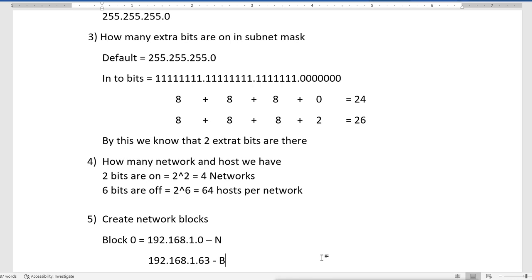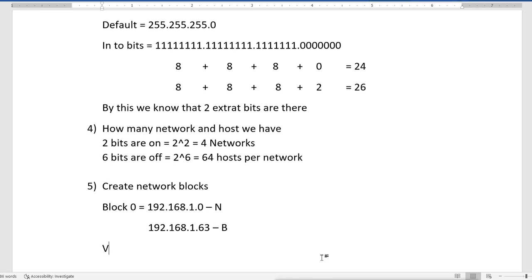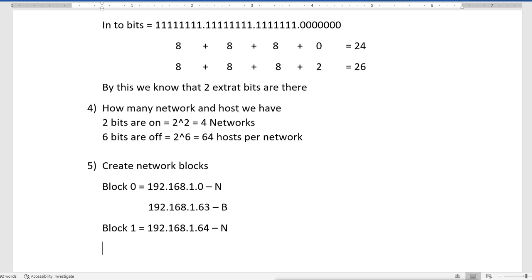Then the next block will start from 192.168.1.64, which is the network IP, and it will end on 192.168.1.127, and that will be the broadcast IP for the second block.